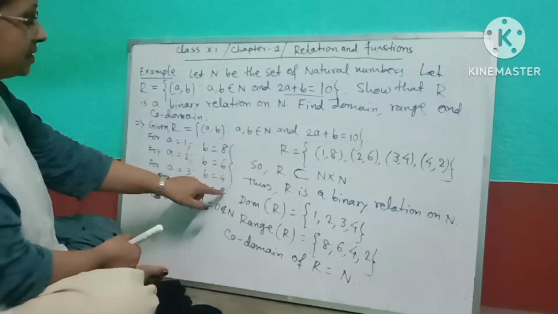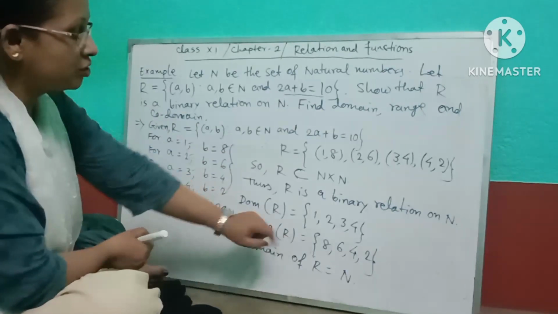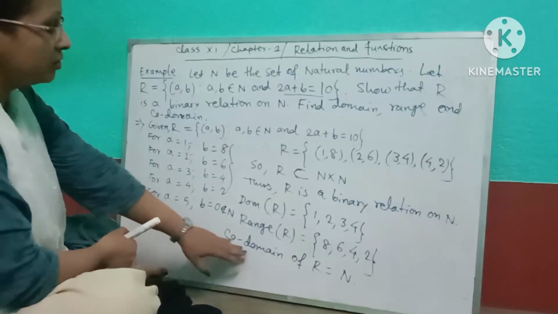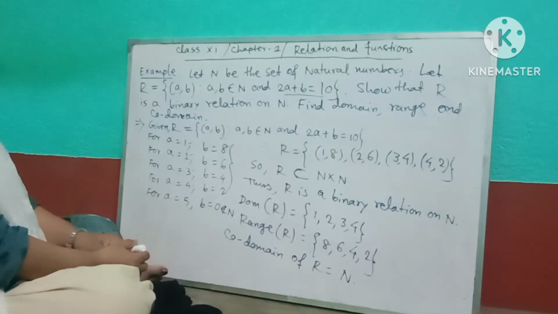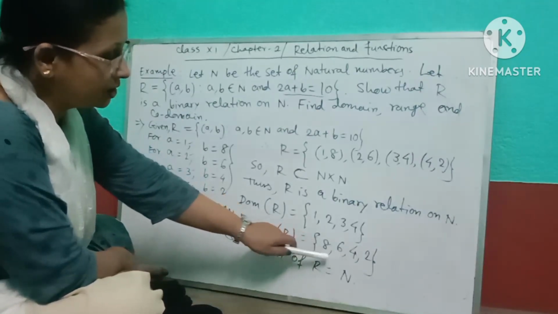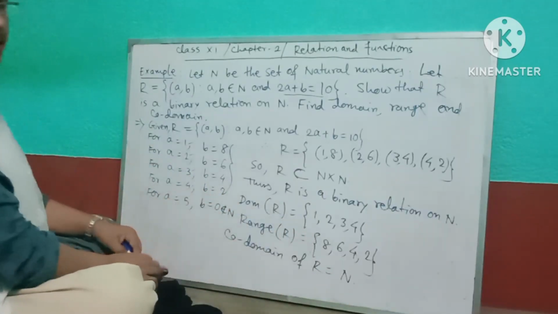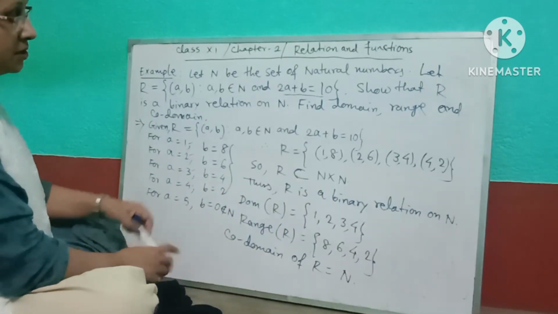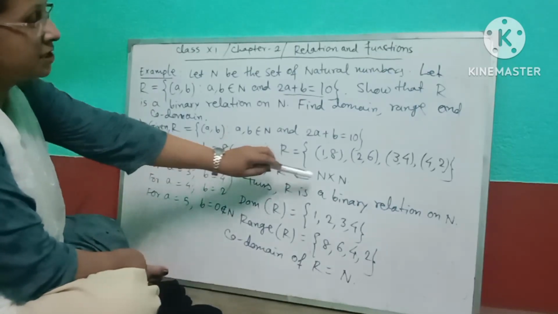The set of these elements will be the range of R. Okay, so the codomain will be the natural numbers because all these elements belong to the set of natural numbers. R is a subset of N cross N.